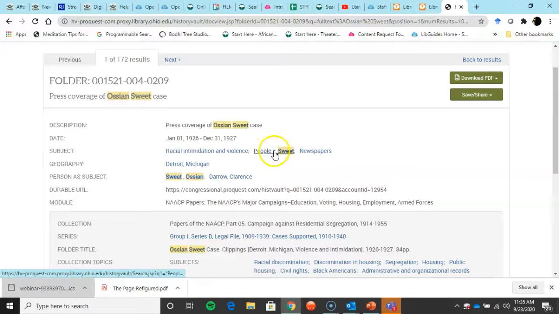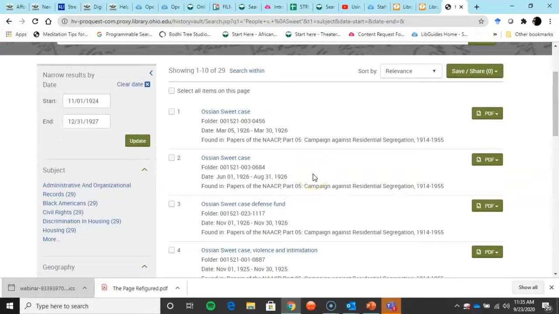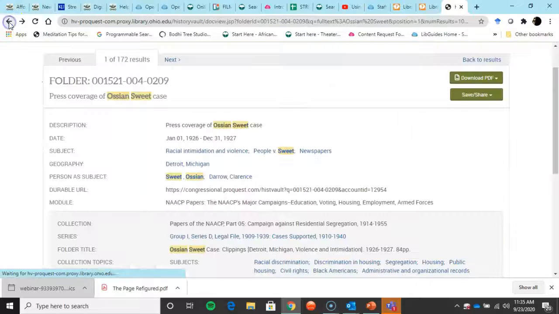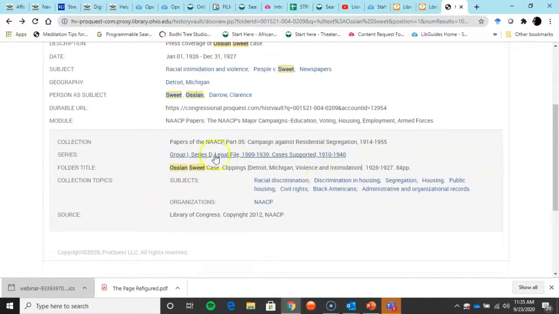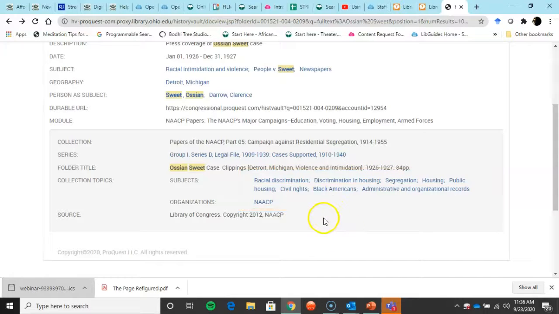You could, by the way, go, oh, what do you have on People v. Sweet? You go there. So you have all these articles, 29, on just the Sweet case. That is a kind of cool thing you could try. Or you look down here, and you can see it's clippings from 26 to 27. It's 84 pages long.